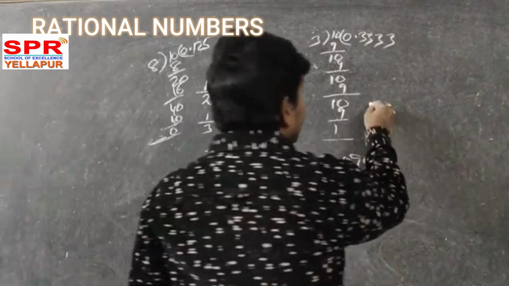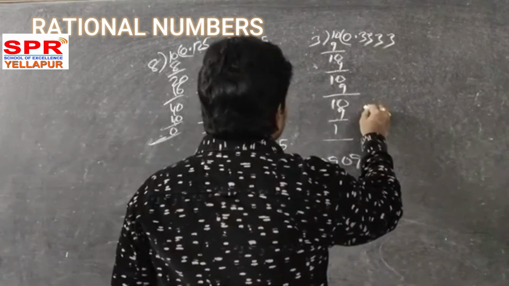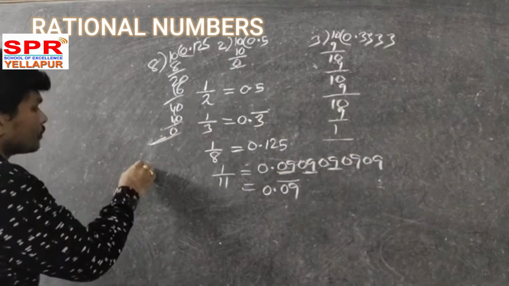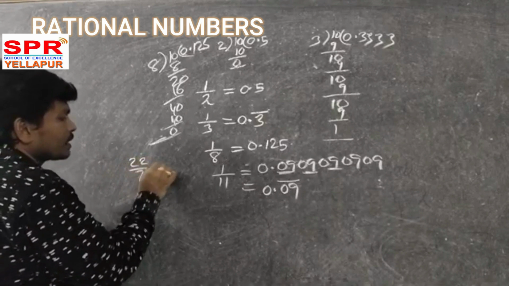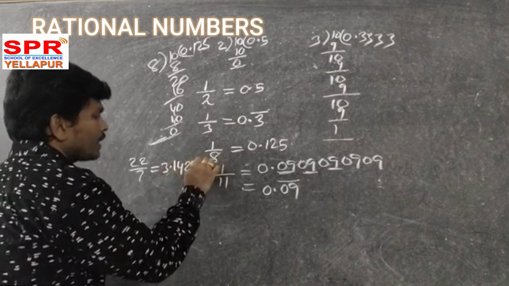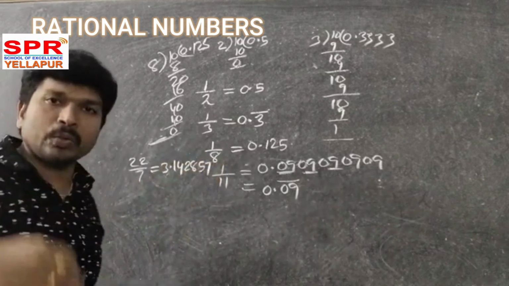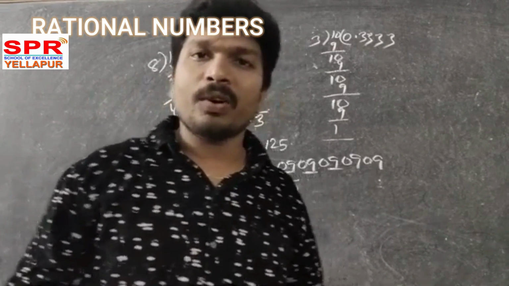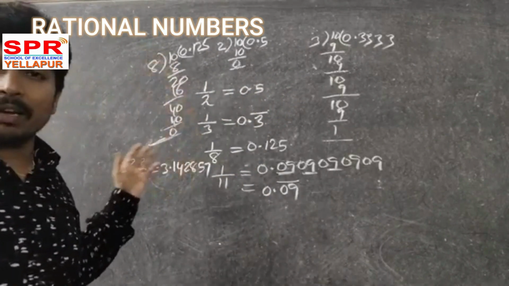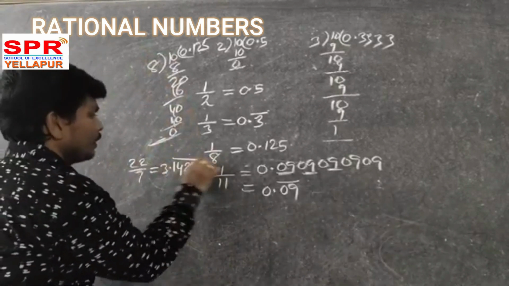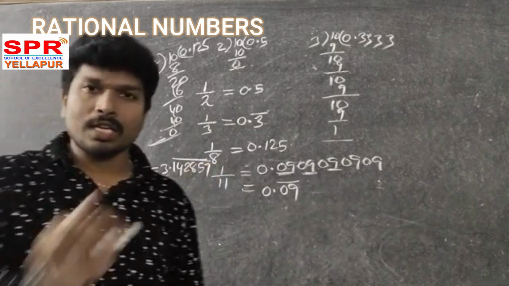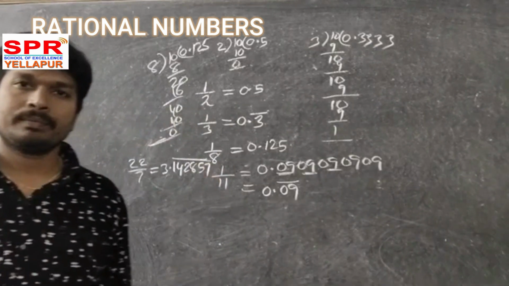Do you know 22 by 7? What is the value of 22 by 7? 22 by 7 is equal to 3.142857. The repeated part is 142857. You do it like this. Division you have to do definitely. So that's why the repeated part is 142857, and that's why you have to keep a bar on it.